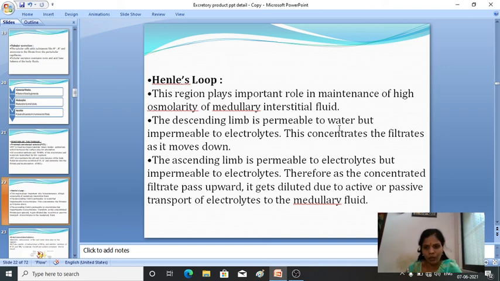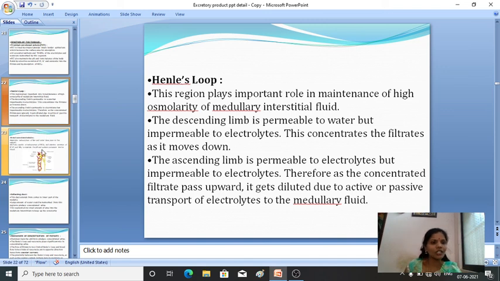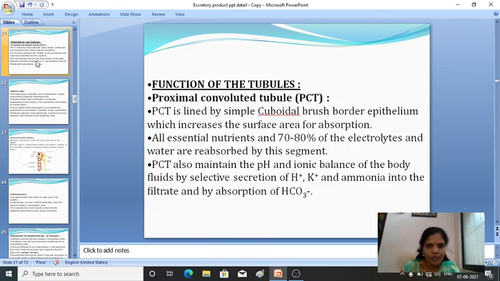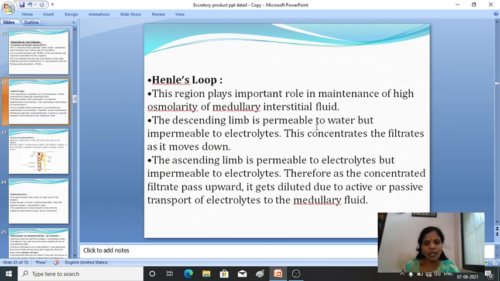The descending limb is permeable to water but impermeable to electrolytes. It is permeable to water and will not allow any substances like electrolytes. This concentrates the filtrate as it moves downward. So the descending loop of Henle is generally permeable to water and impermeable to electrolytes.